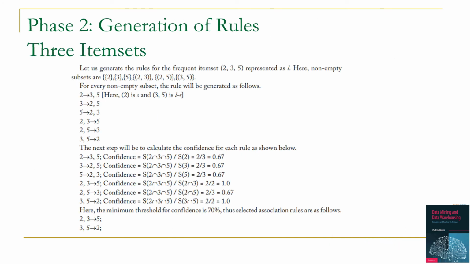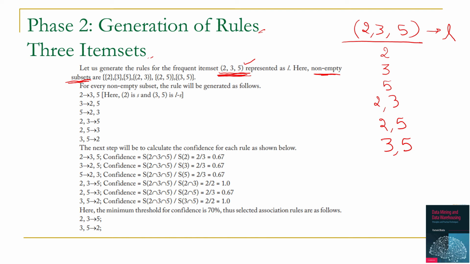In phase 2 we have to generate rules for this 3 item set, and this is the first time we are considering a 3 item set for generation of rules. In order to create rules for these 3 items, we first have to create all non-empty subsets of this 3 item set. This 3 item set has values 2, 3 and 5. So let's create its subsets. One is 2, another will be 3, third will be 5, the next subsets will be 2, 3, then 2, 5 and the last will be 3, 5.